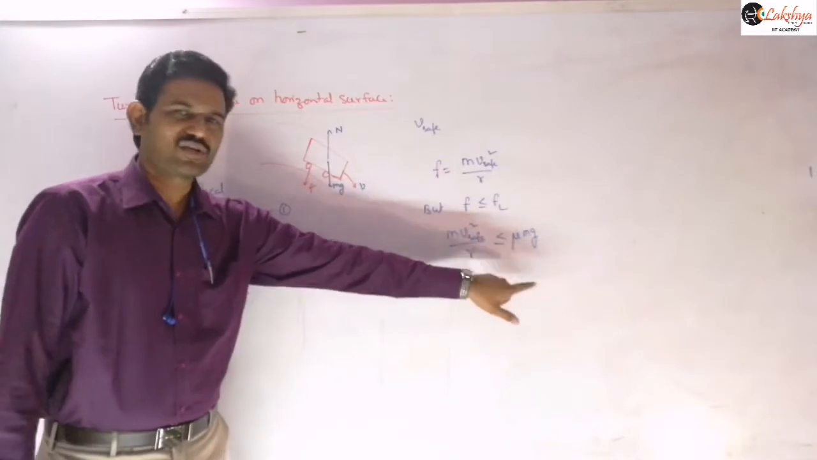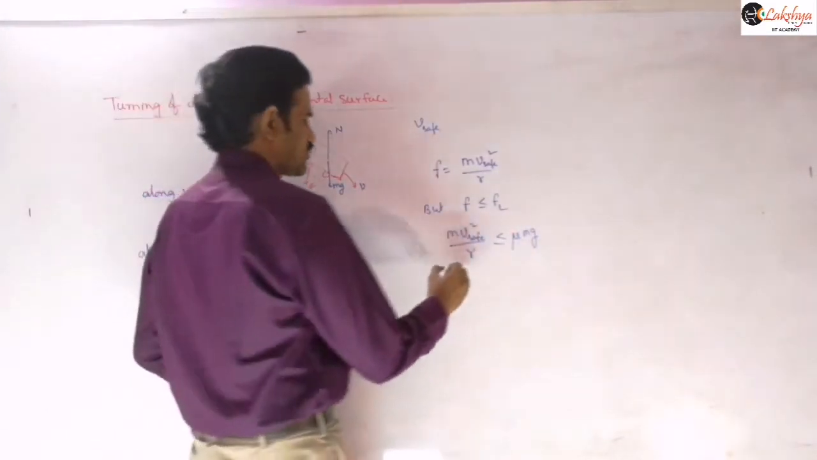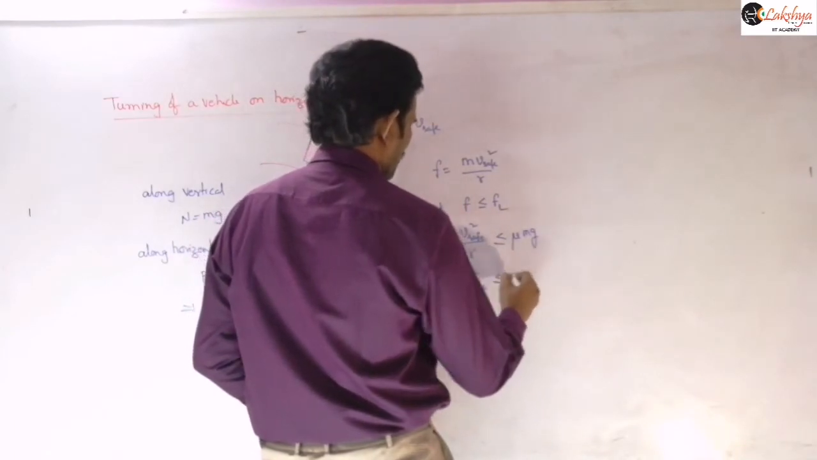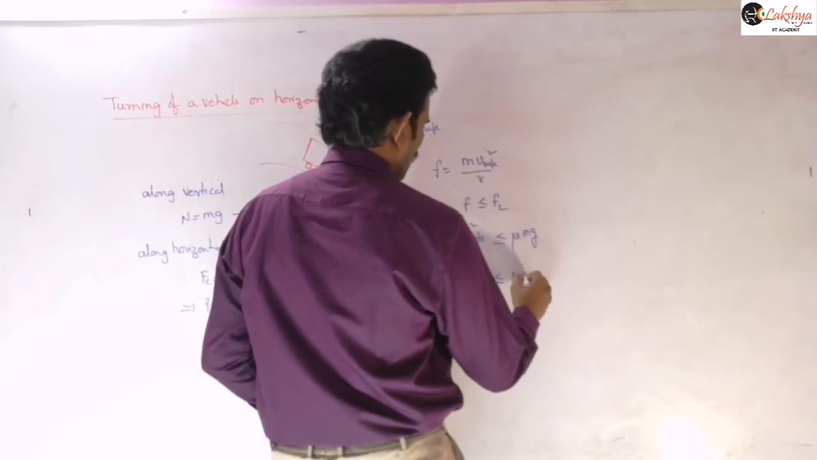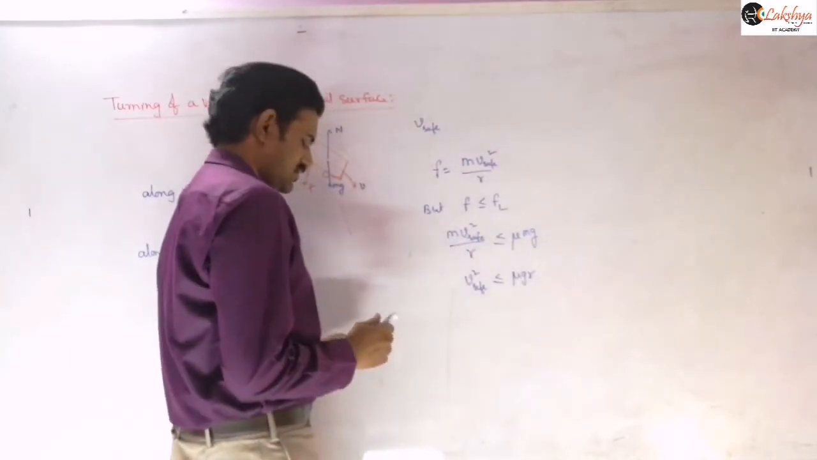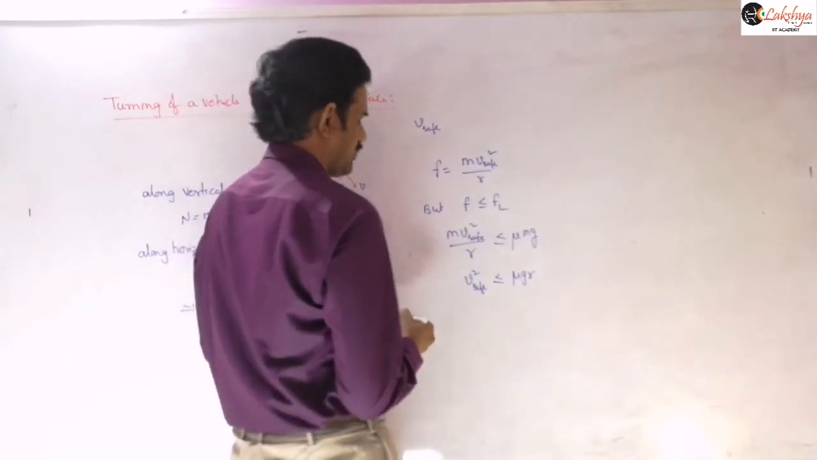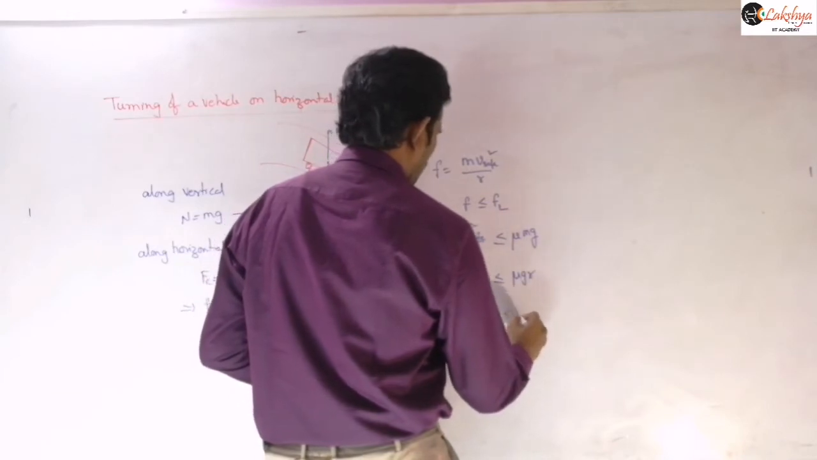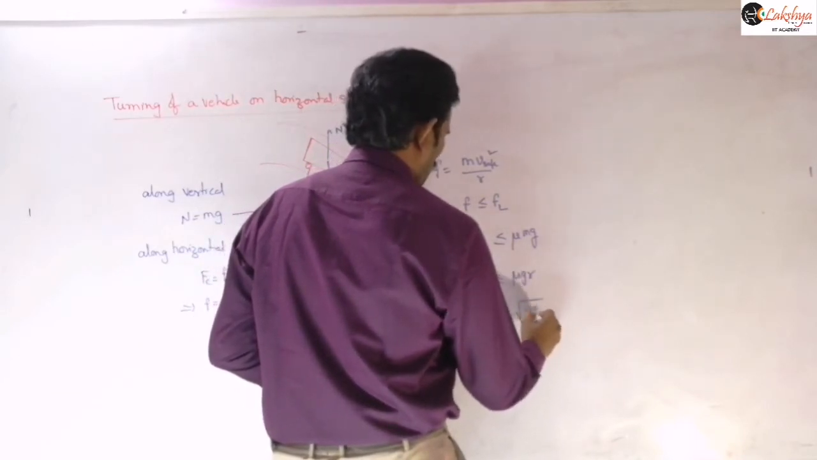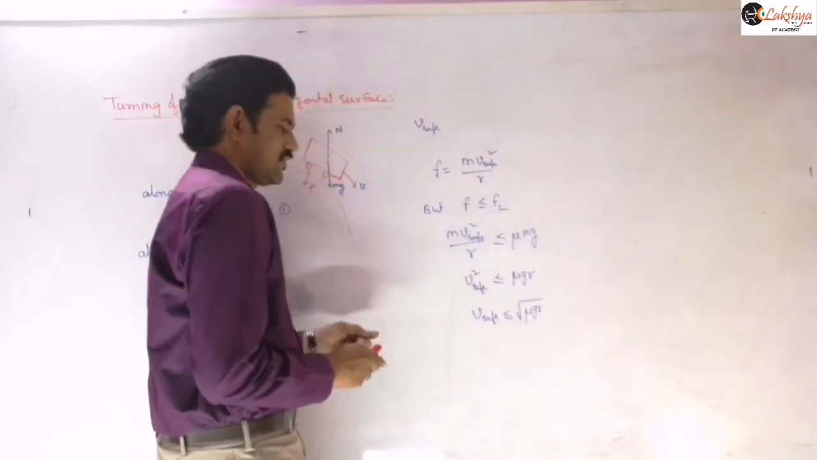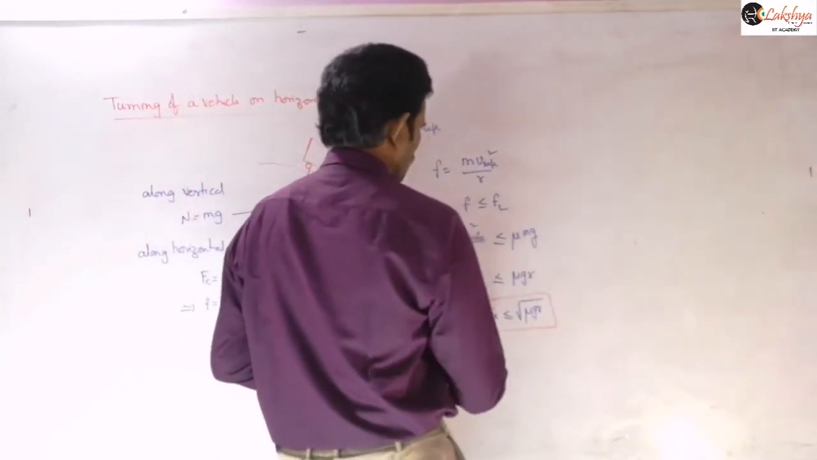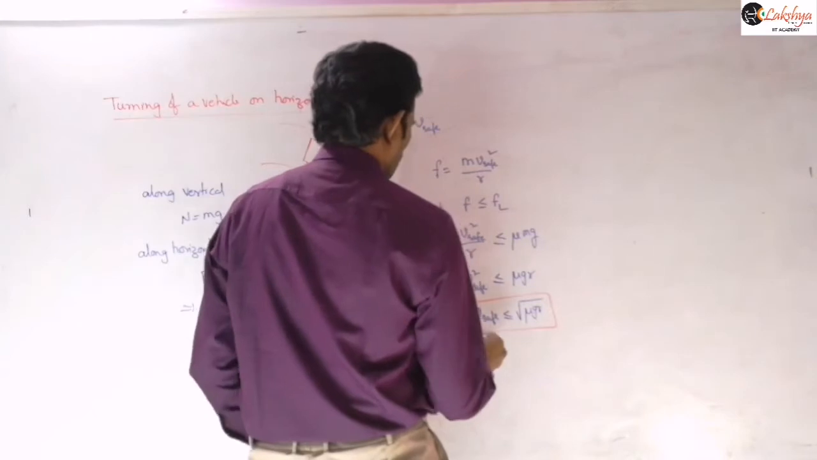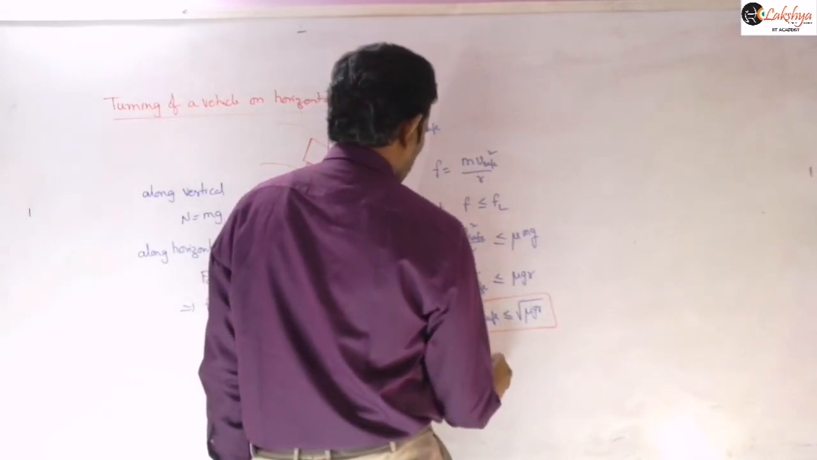Since we are taking a horizontal surface, we can write mu N, where N is nothing but mg. Therefore v safe square is less than or equal to mu g r. So v safe is less than or equal to the square root of mu g r. Is it clear? This is the safe speed required here, and the maximum value means the speed should be less than this expression.